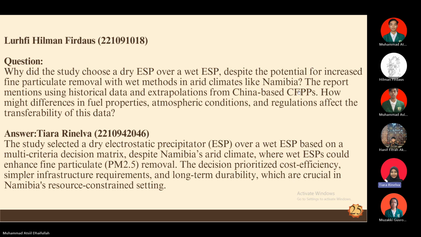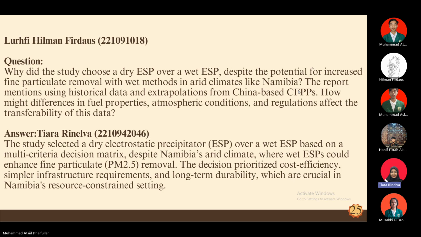So my answer: the study selected a dry electrostatic precipitator, or ESP, over a wet ESP based on a multi-criteria decision matrix. Despite Namibia's arid climate, where a wet ESP could enhance fine particulate, which is PM2.5, removal, the decision prioritized cost efficiency, simpler infrastructure requirements, and long-term durability, which are crucial in Namibia's resource-constrained setting.